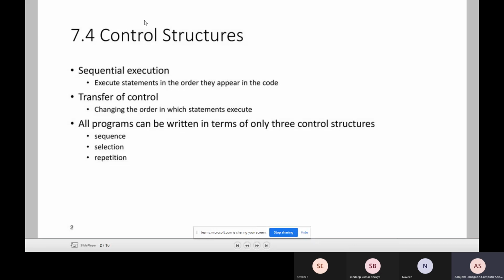Whenever we write any program in any language, the program style is in this way: sequential execution and transfer of control. Sequential execution means control is in sequential order. That means the first statement is executed, then the second, and so on until the end of the last statement in your code. Whereas transfer of control means changing the order in which the statements will execute.